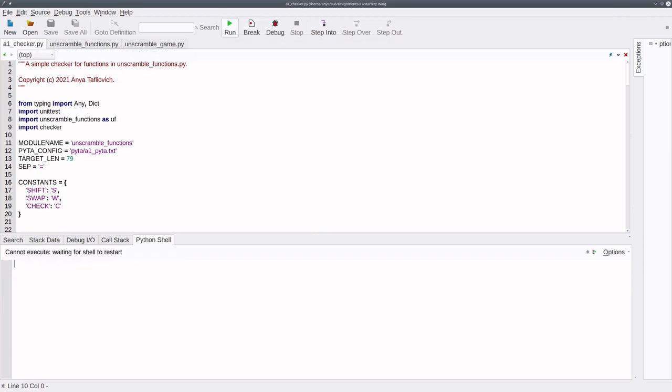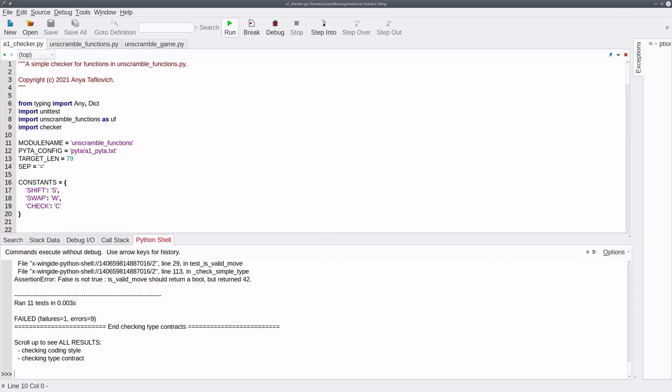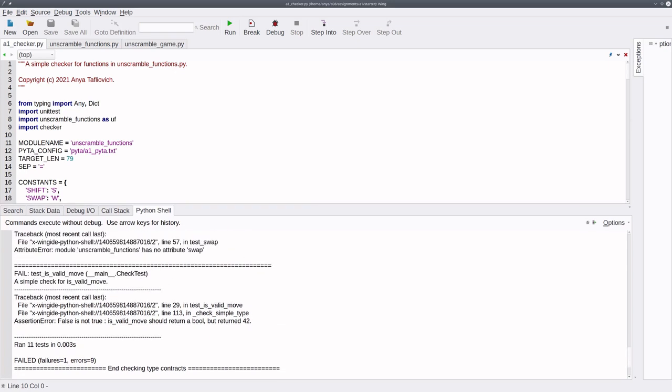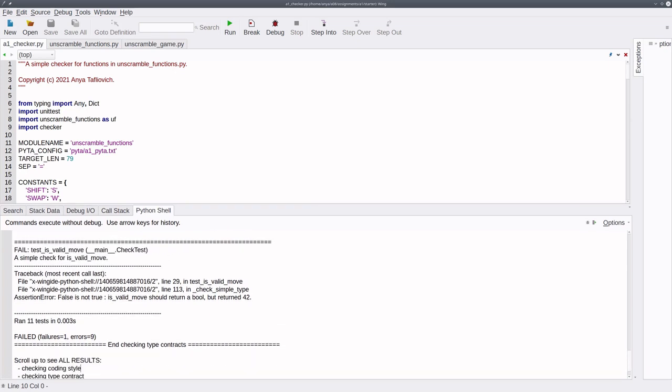Begin by running the file a1checker.py. I ran it on a slightly modified version of the starter code, and it reported 1 failure and 9 errors. Scrolling up a little bit, we see the following failure: a simple check for is valid move.